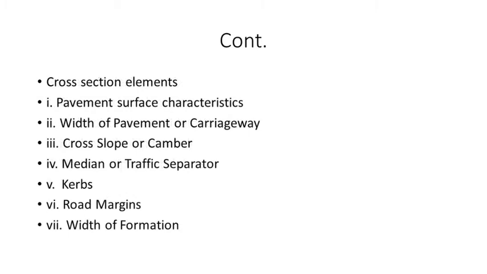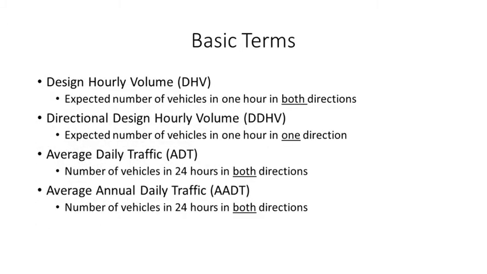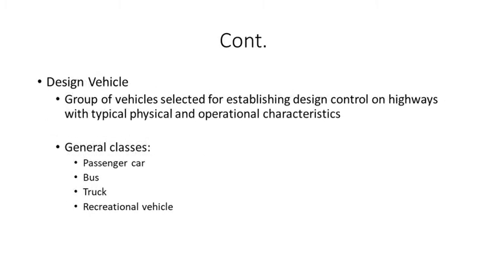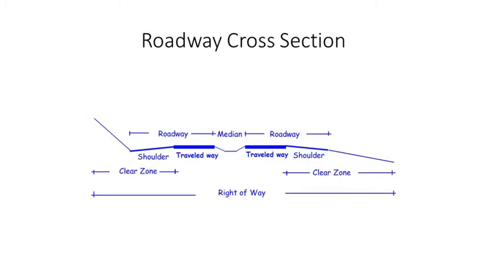These are the different cross-sectional elements of the highway design. In that, the characteristics are the width of pavement carriageways, the cross slope and camber, then the median, that is the traffic separator, and curves. Then there are these terms: design hourly volume, design speed, speed limit, and design vehicles. So this is the roadway cross section. During the geometric design of highway, we need to know the cross section of the roadway.